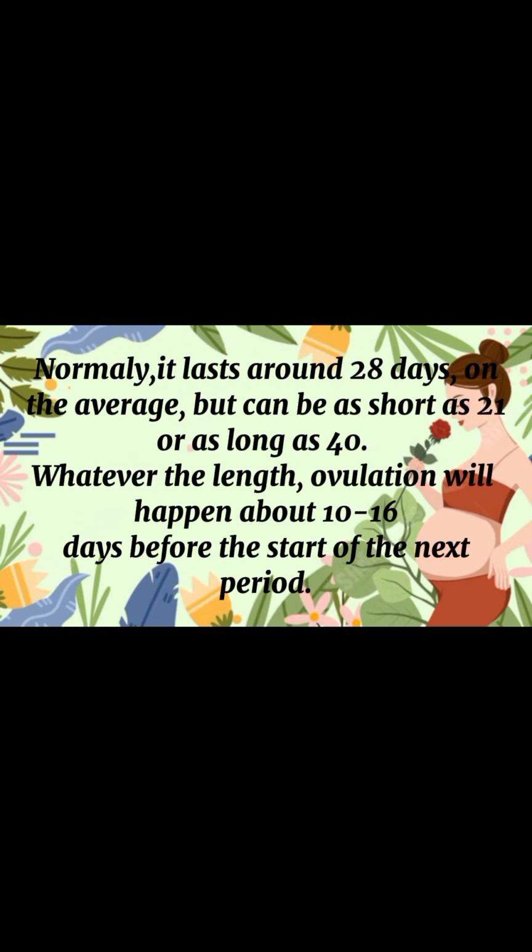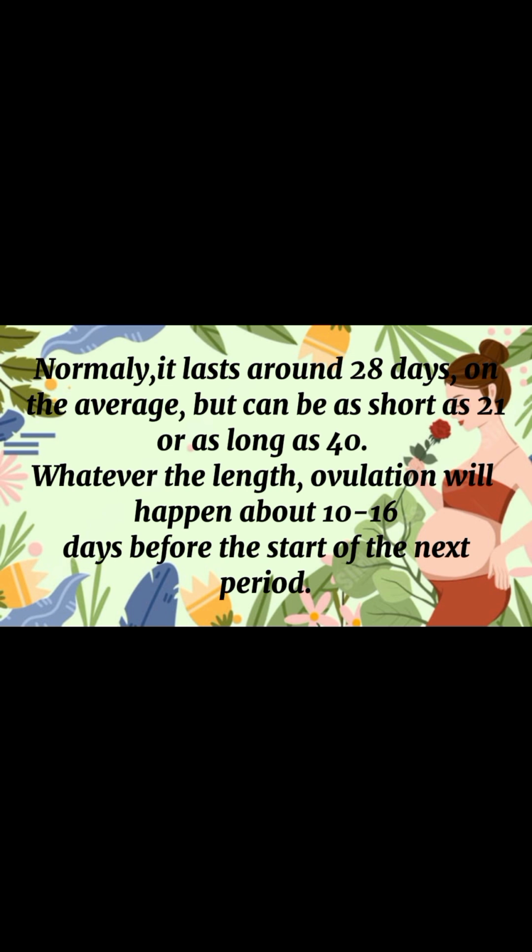Normally, it lasts around 28 days on the average but can be as short as 21 or as long as 40. Whatever the length, ovulation will happen about 10 to 16 days before the start of the next period. A woman's menstrual cycle usually lasts around 28 days but can vary from 21 to 40 days. No matter how long it is, ovulation, when the egg is released, typically happens 10 to 16 days before the next period starts.